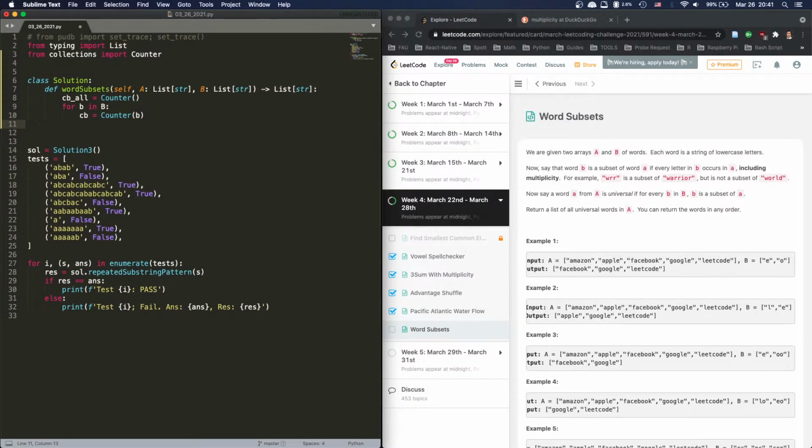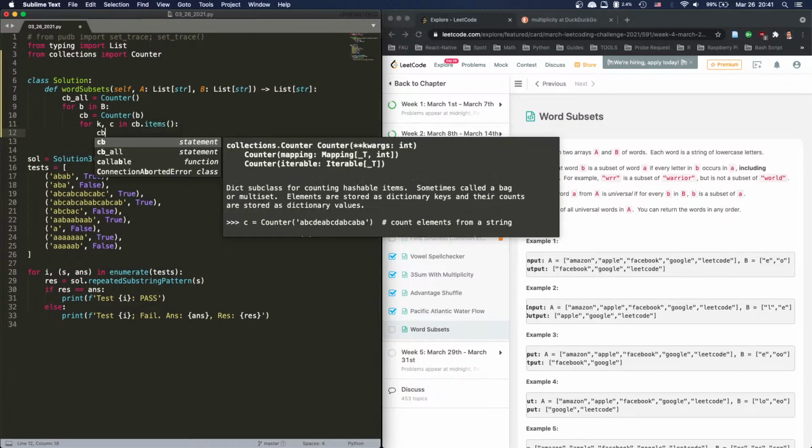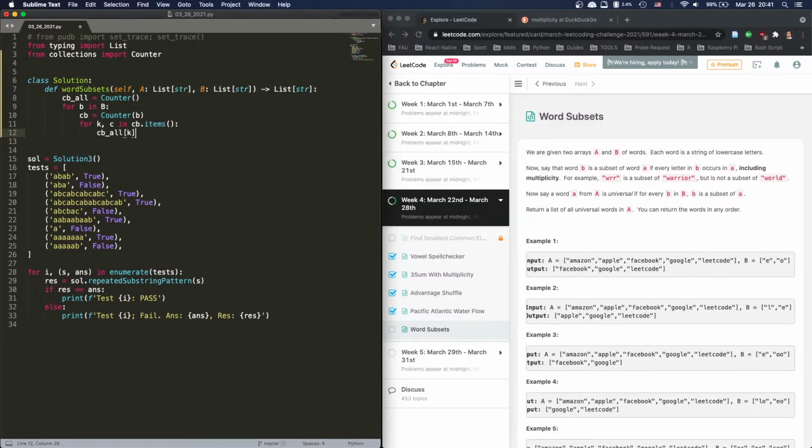And then we're gonna say CB all, for key, count in CB.items, we're gonna say CB all key equals max of CB all key and count. We take the maximum of the two.